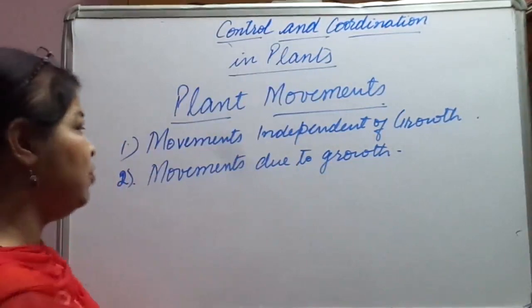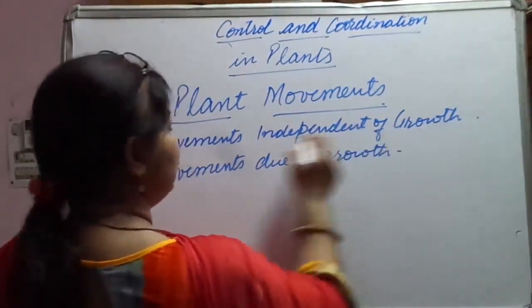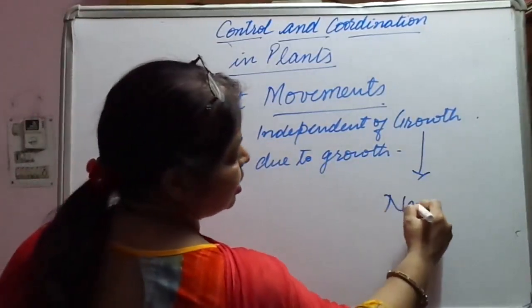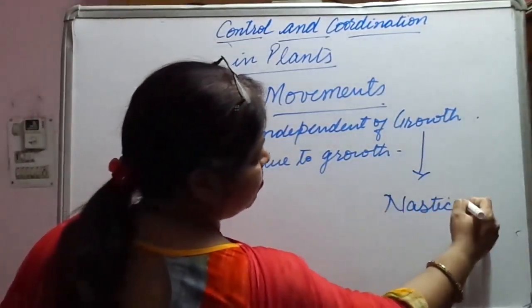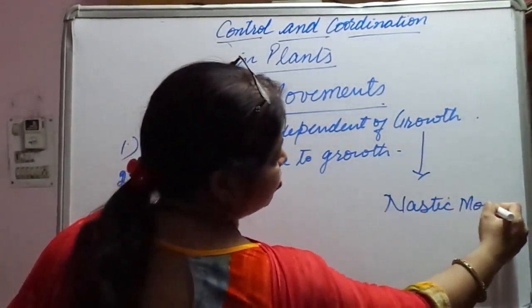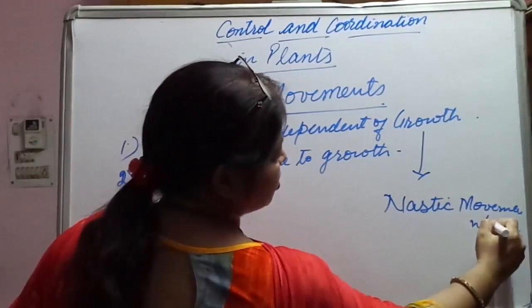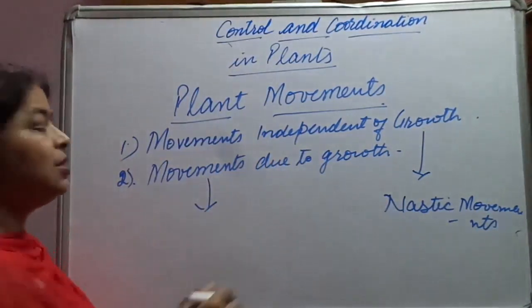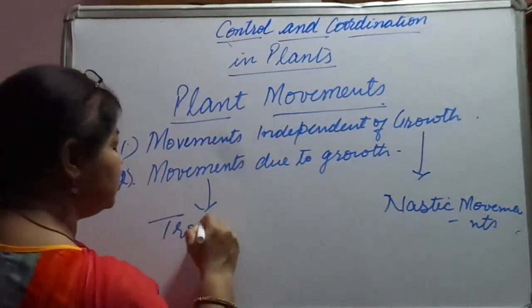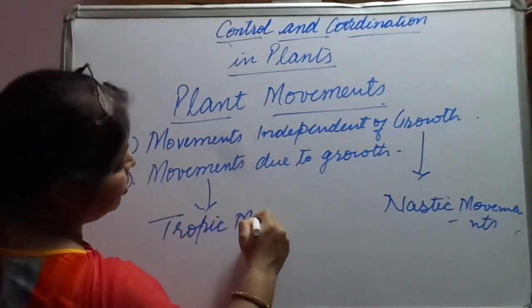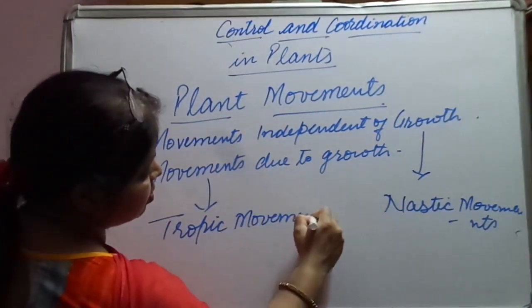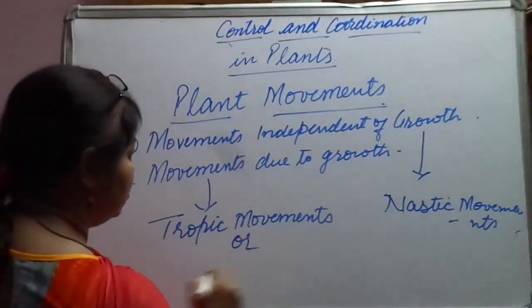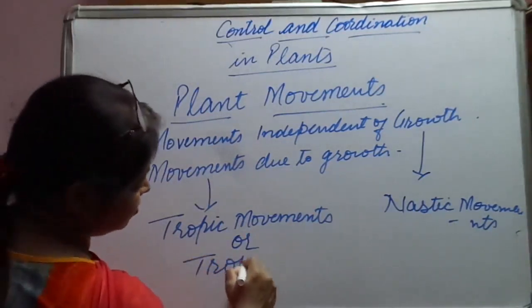So what is the name of them? The first one, movement independent of growth, is known as nastic movements. And movements due to growth are known as tropic movements, or another word you can use is tropism.